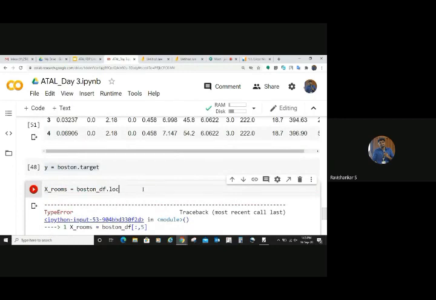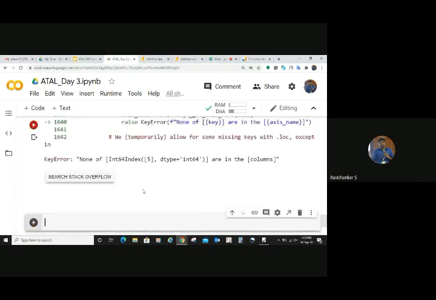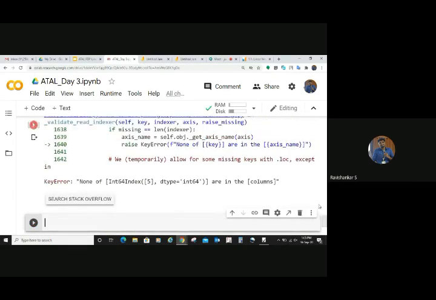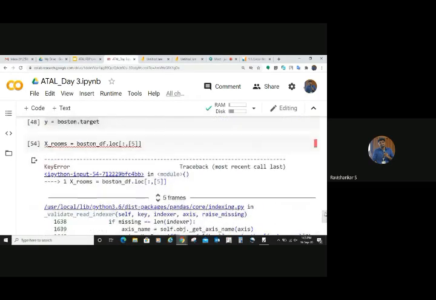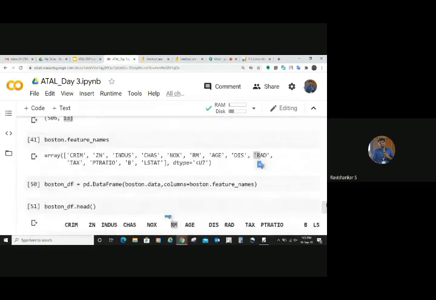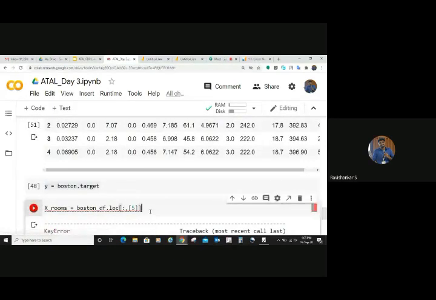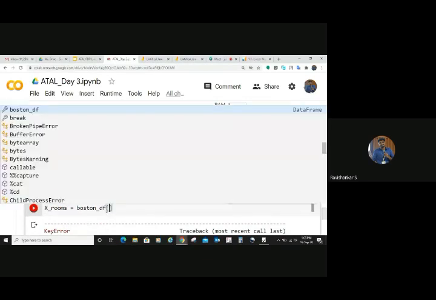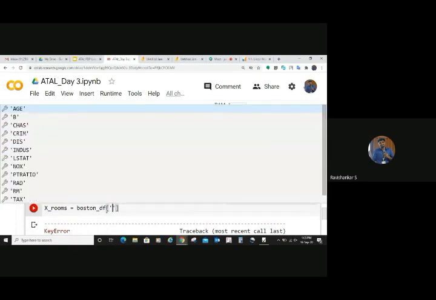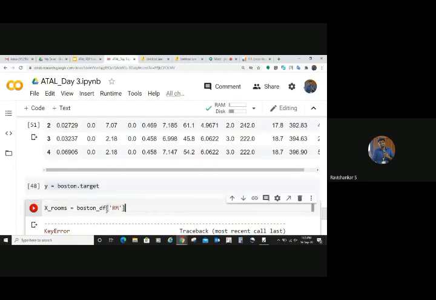you can do one thing. You can use loc, right? Then inside that, you put this fifth value. Let's see what happens. Again, none of them are in the index. Yeah, I think Boston underscore DF. Let me take Boston underscore DF. So what is the column name actually? The column name used to be RM, right? Let me take that.